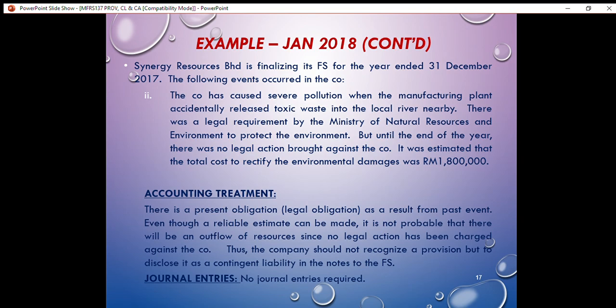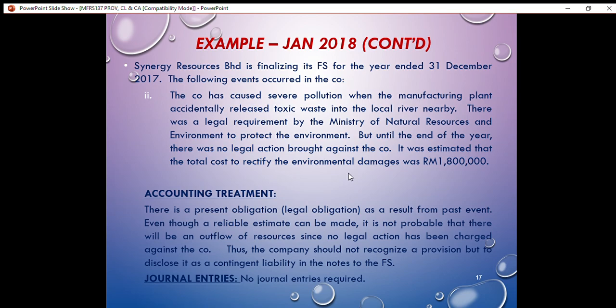The second question: is the outflow of resources probable or not? From the situation, the outflow of resources during the current year is not probable, because it is stated here that until the end of the year, there was no legal action brought against the company. So the outflow of resources during the current financial year is not probable, since no legal action has been taken against the company until the end of the year. So the second condition is not met.